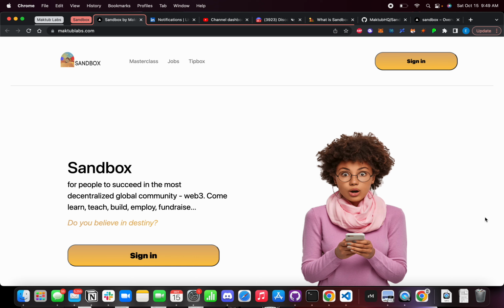So today I'm going to be doing a demo for Sandbox. Today we're talking about a platform, essentially a community as well, and I'll show a lot more about this that we are putting together. This is specifically targeted at developers across the world, anywhere that's interested in any web technology. This could be web3 technologies, could be web2, learning how to develop anything on the web that people can interact with, but also take value out of. Our key focus is trying to create a decentralized global community that helps people learn, teach, build, employ, and fundraise.